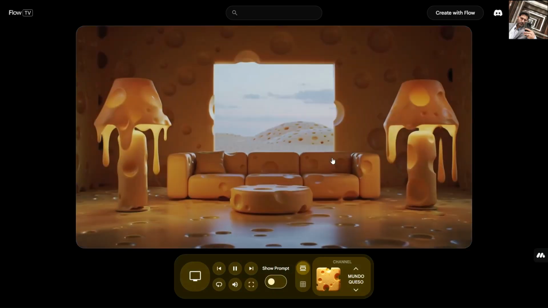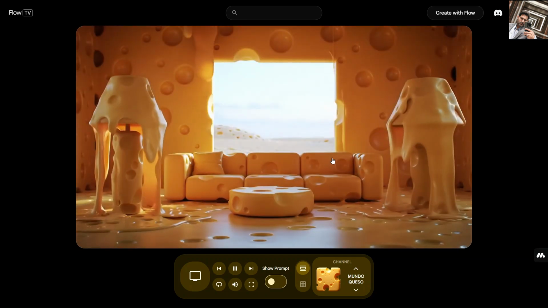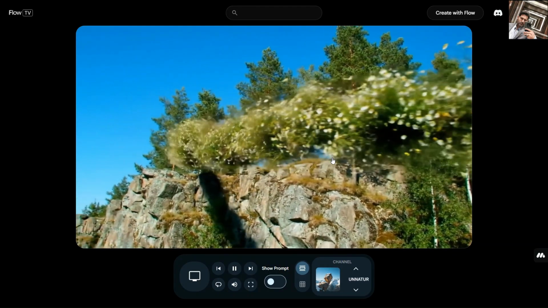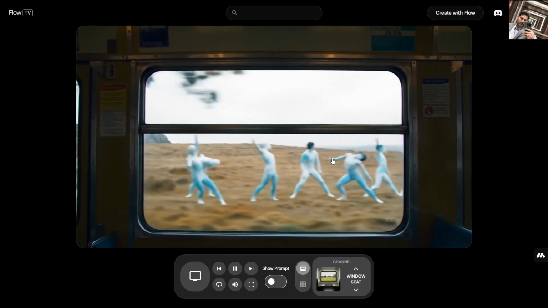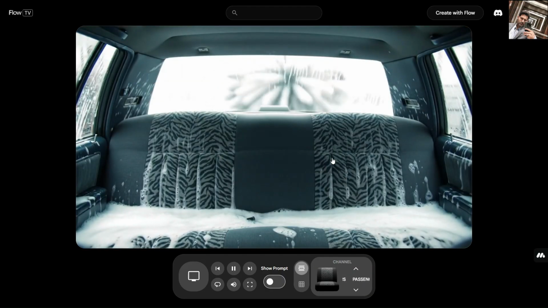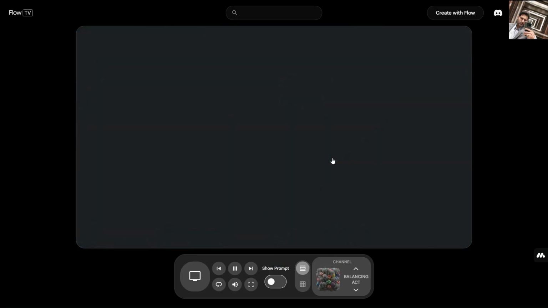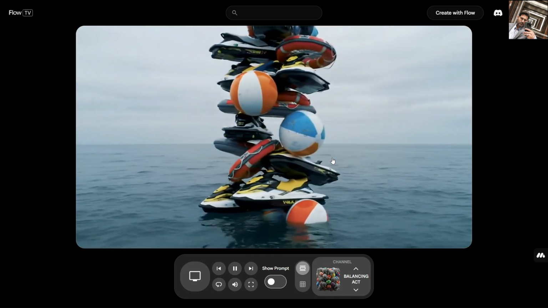Audio-visual synchronization. Flow integrates audio synthesis to complement its visuals, likely using a model akin to DeepMind's WaveNet for generating ambient soundscapes or dialogue. For The Weight of Time, Flow synchronized audio cues, e.g., train crash sound effects, emotional music, with visual frames, leveraging cross-modal alignment to match audio waveforms to video timestamps. This ensures lip sync accuracy and emotional resonance, critical for the film's memory flood sequences. The process involves spectrogram analysis and time domain alignment, achieving sub-millisecond precision in audio-visual sync.